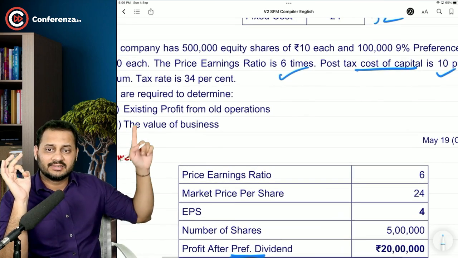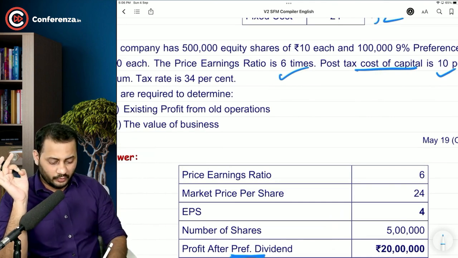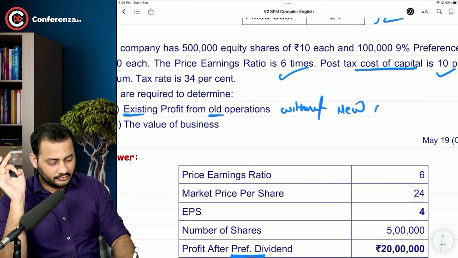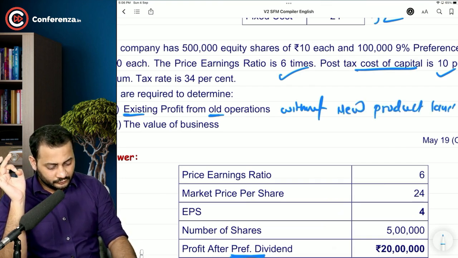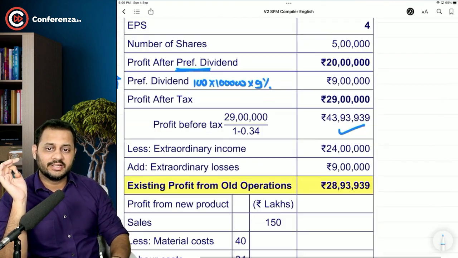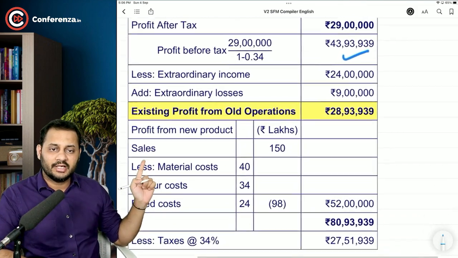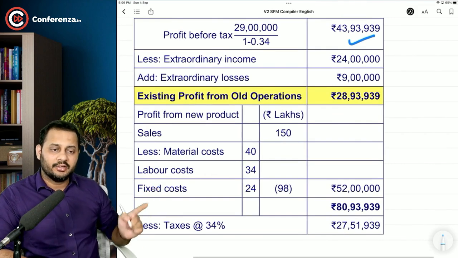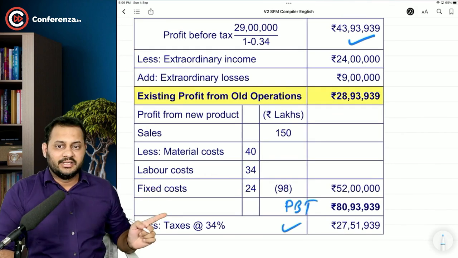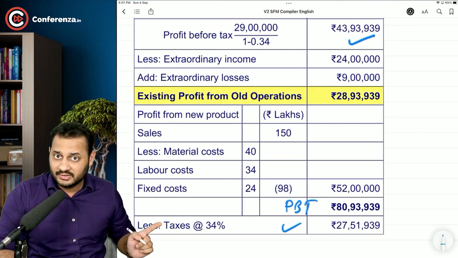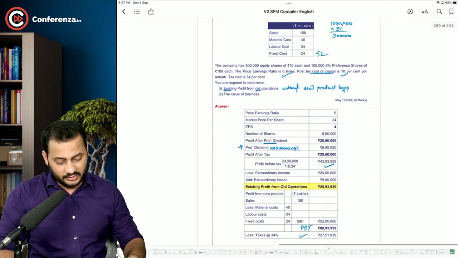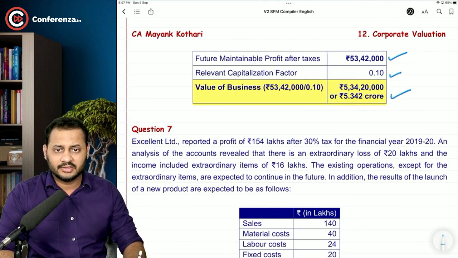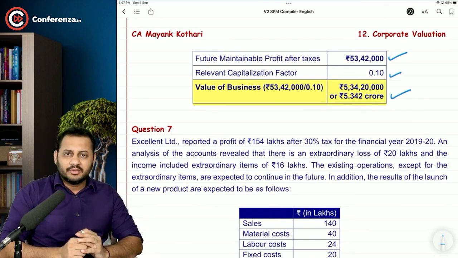The question exactly asked this. Existing profit from old operation means without the new product launch. Forget about the new product launch. Just tell us what is the existing profit from the old operation, and in that you are going to add this 52 lakhs, the profit from the new product, and you will arrive at the profit before tax again. Then deduct the taxes to arrive at the profit after tax, and then capitalize that with, I think, 10%. Yeah. So this is future maintainable profit. Capitalize it, you will get the value of the business. Exactly similar to the previous question.